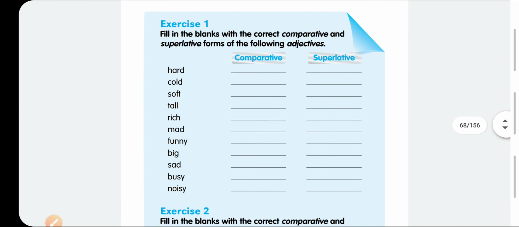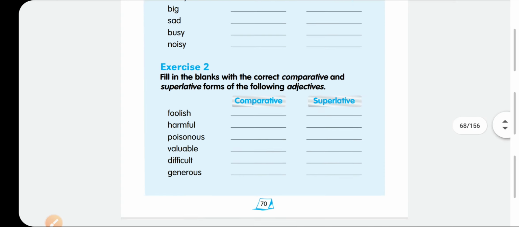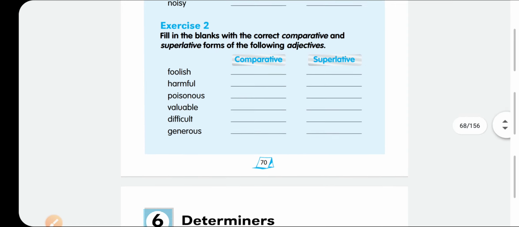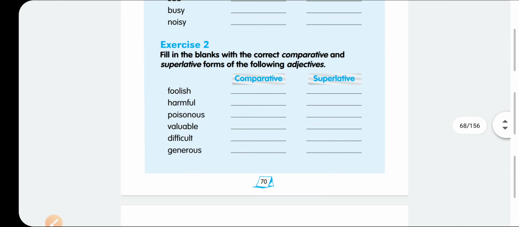Now we will come to the exercise. Hard: the comparative degree of hard is harder, superlative is hardest. Cold, colder, coldest. Soft, softer, softest, or more soft, most soft. You have to think. Tall, taller, tallest. So you have to complete this exercise, and in exercise 2 fill in the blanks with the correct comparative and superlative forms of the following adjectives: foolish, harmful, poisonous, valuable, difficult, generous.